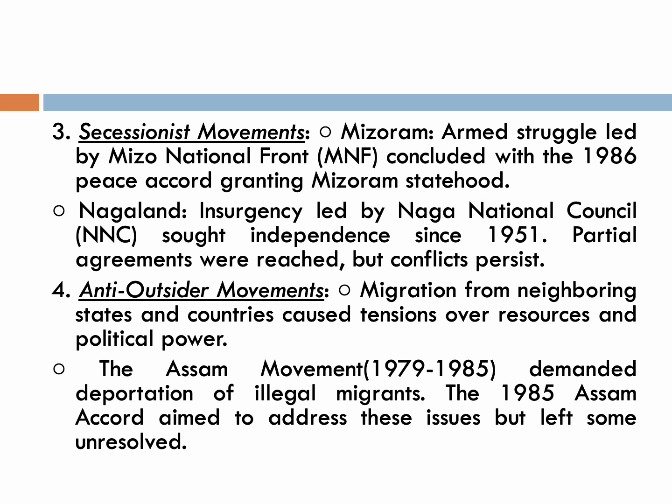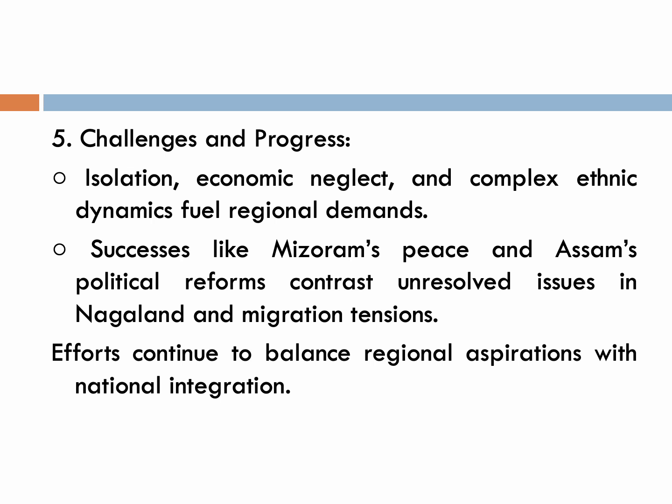An anti-outsiders movement, the Assam movement demanded the deportation of illegal migrants. And then finally, 1985, Assam Accord aimed to address these issues but left some areas unresolved. The challenges faced by this region are isolation, economic neglect, and complex ethnic dynamics that fuel the regional demands. So that will lead to many disturbances in the region.